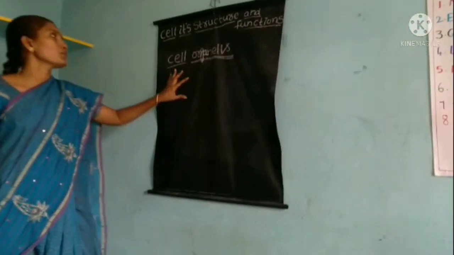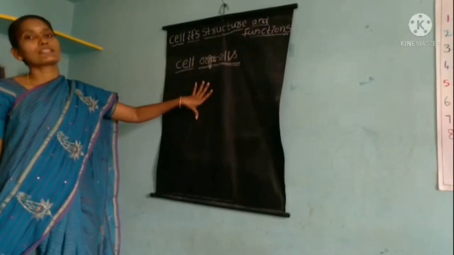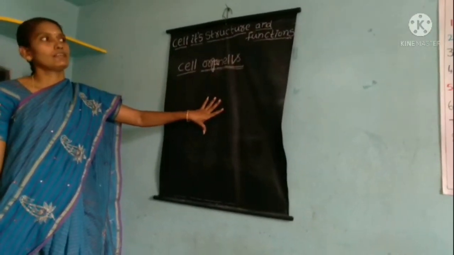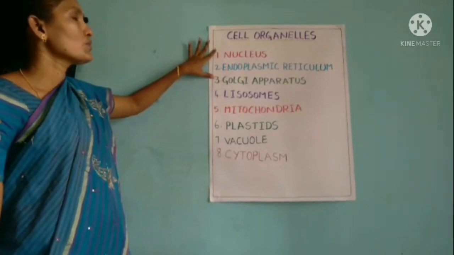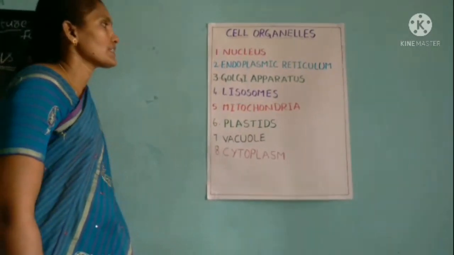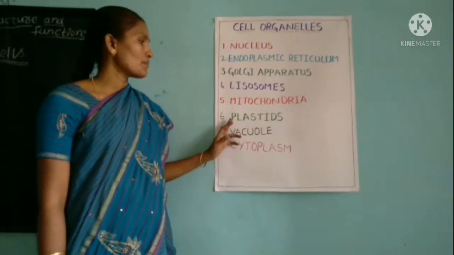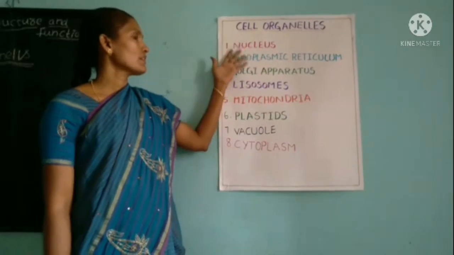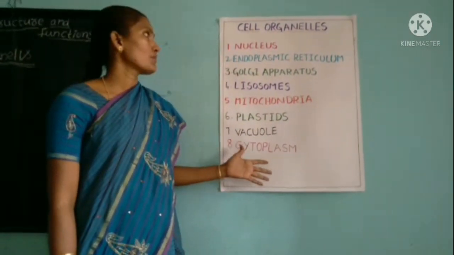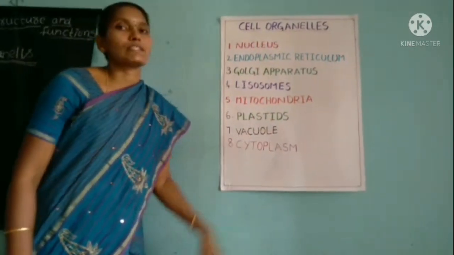Let us start the important cell organelles. Which cell organelles are present in the cell? Children, see, these are the cell organelles. One is the nucleus, next one is the endoplasmic reticulum, Golgi apparatus, lysosomes, mitochondria, plastids, vacuole and cytoplasm. These are the ribosomes also present in the cell.